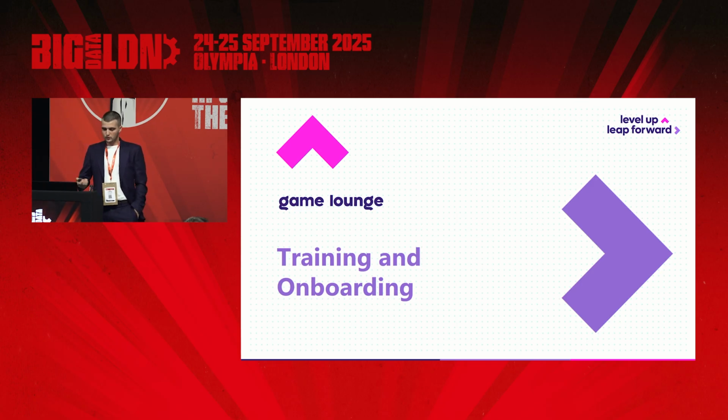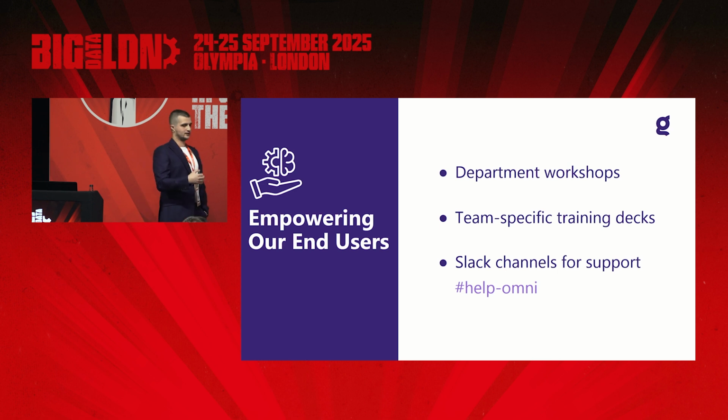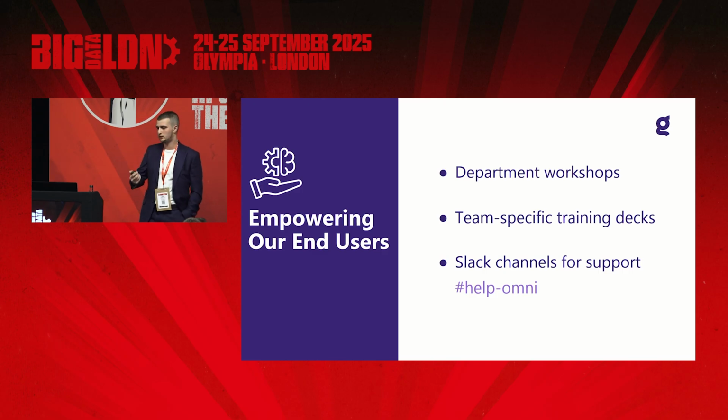One thing we did, as I've showcased in the timeline of our migration, was allocating time for training. So we did department-wide workshops and team-specific training decks, and we also opened a dedicated Slack channel where everyone in the company who's utilizing our new BI platform, Omni, can send a message, because if there are similar questions, we don't have to address the same question once. You can quickly skim through the channel, you will have that. If someone's asking a similar one, you can point it to that one.